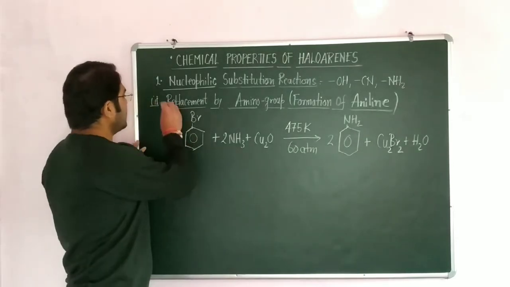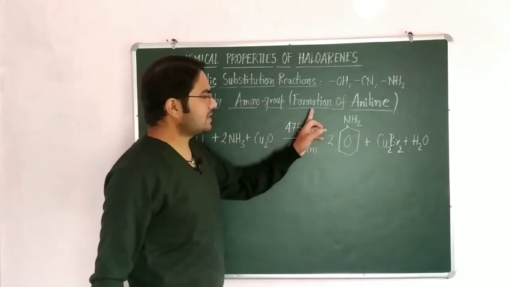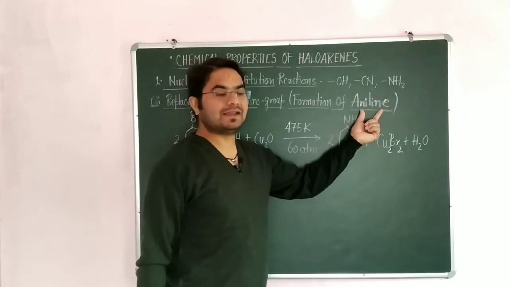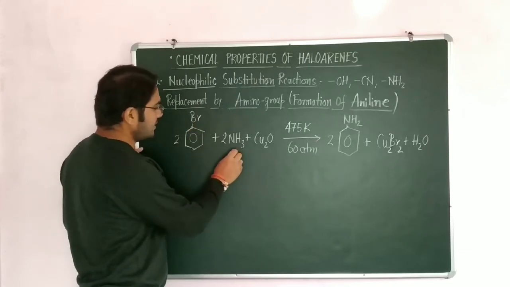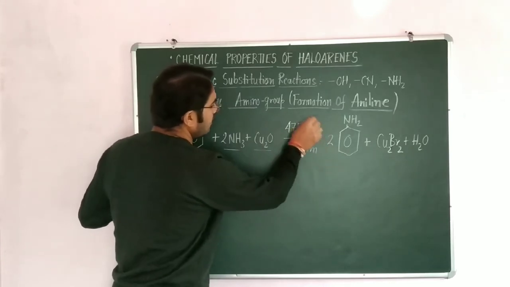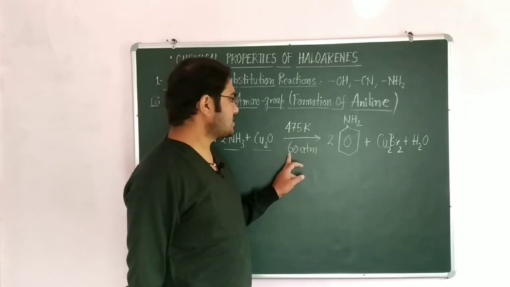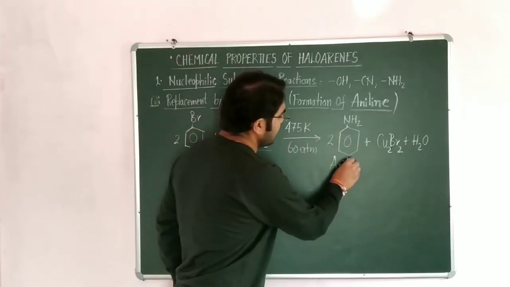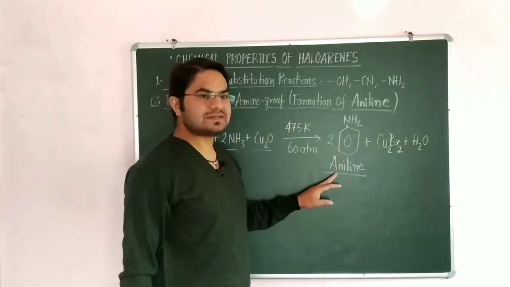So now the next and last nucleophilic substitution reaction is replacement by amino group, that is the formation of aromatic amine, and the common name is aniline. When haloarene, bromobenzene, is treated with ammonia NH3 in the presence of Cu2O, and the condition for the reaction is 475 Kelvin and 60 atmospheric pressure, it forms an aromatic amine, and this aromatic amine is known as aniline. Benzene amine is commonly known as aniline.